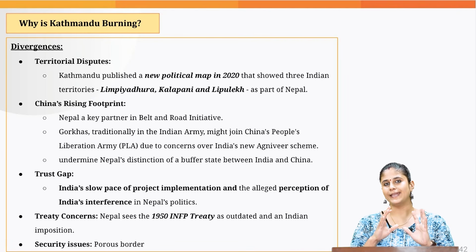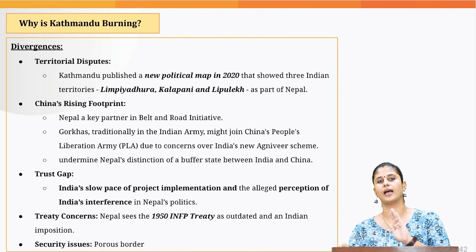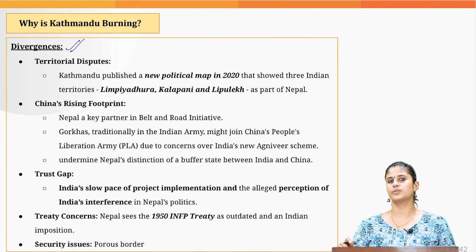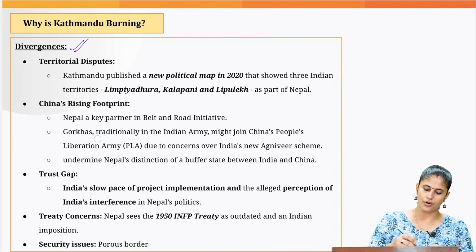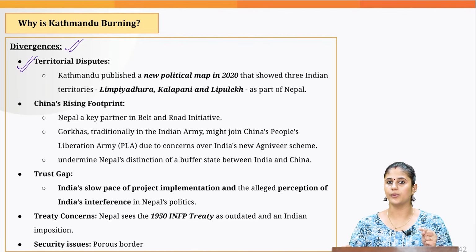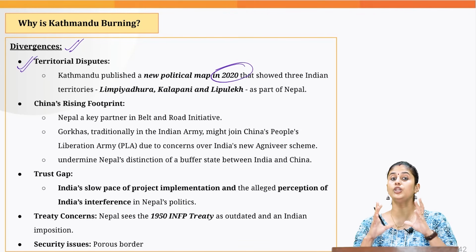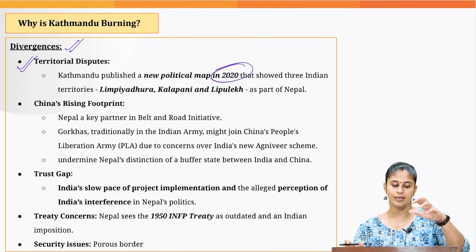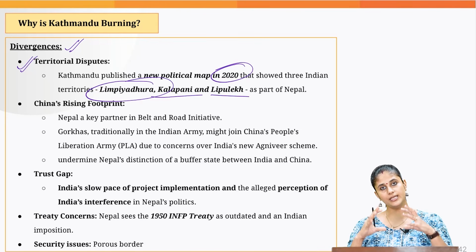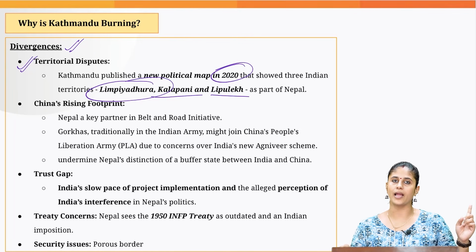Now, having understood the negative implications that the current instability that we are witnessing in Nepal is going to have on India-Nepal relationship, let's just understand what are the challenges which are there when it comes to the two countries. First and foremost is the border disputes that we have between the two countries. And the dispute got aggravated way back in 2020 when the Nepal government actually came up with a new political map wherein they claimed 3 Indian territories, that is Lipulekh, Kalapani and Limpiyadhura, and they claim that these territories are part of Nepal.